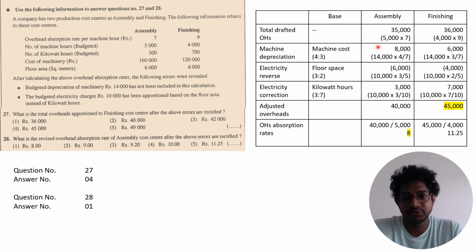So machine depreciation you have to distribute based on machine cost, 4 and 3. And electricity was distributed based on floor space, you have to revise that. And again, you have to correctly distribute the electricity based on kilowatt hours. So that's what happened here. So these are the adjusted overheads and these are the absorption rates. So your correct answer for question number 27 is answer number 4, and for question number 28 is answer number 1, right?